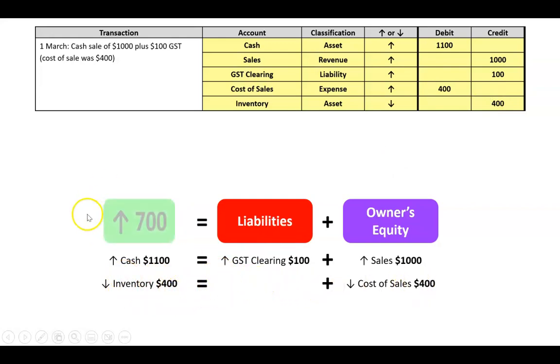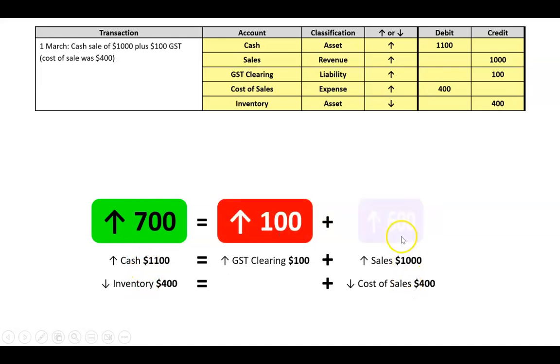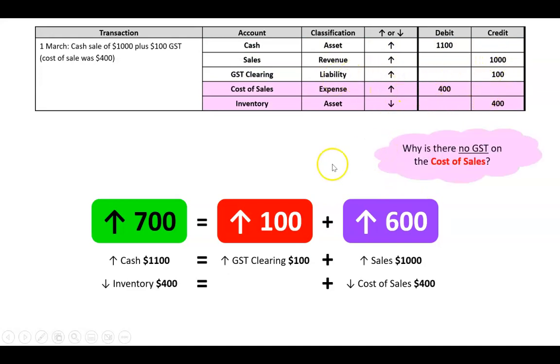Beautiful. And if we balance all that out, we'll get assets going up 1,100 but down 400. So that's a total of up 700. Liabilities went up 100. And owner's equity went up 1,000 but down 400. So that's an increase of 600. So that's how we would process a cash sale with the GST. And I guess the question is, why was there only GST on the sale amount of 1,000? There was no GST on the cost of sales.